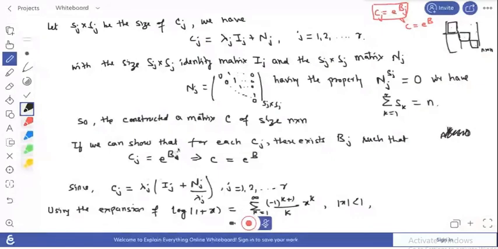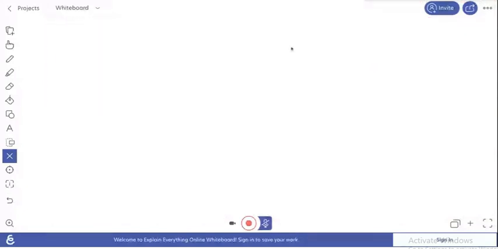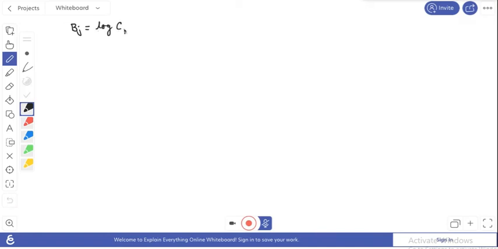On the next page, what is the value of B_j? B_j equals log of C_j, and C_j is basically lambda_j I_j plus the nilpotent matrix.